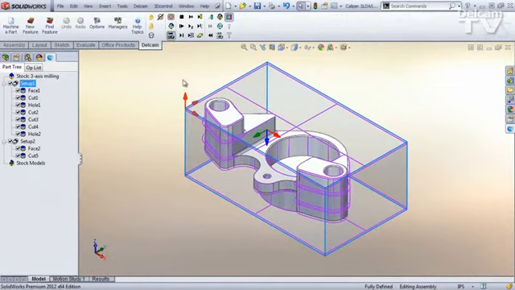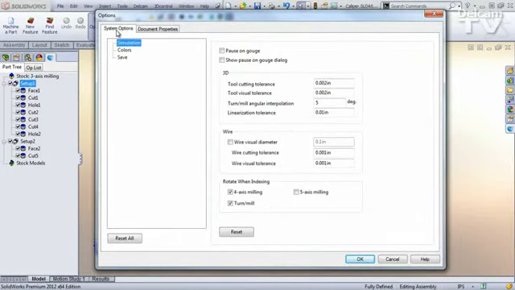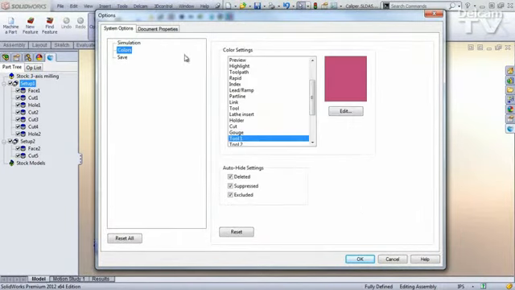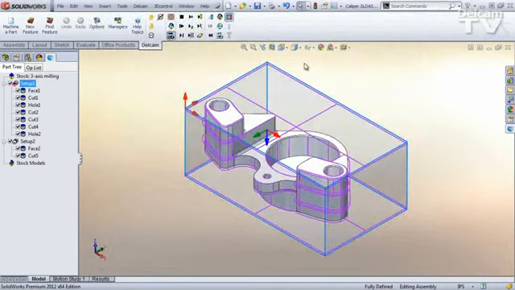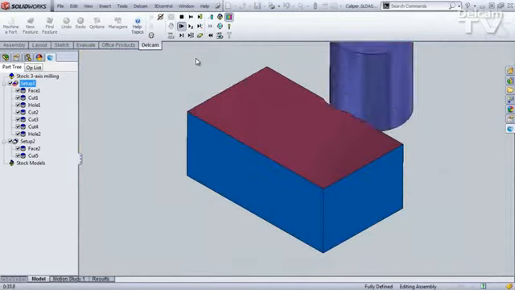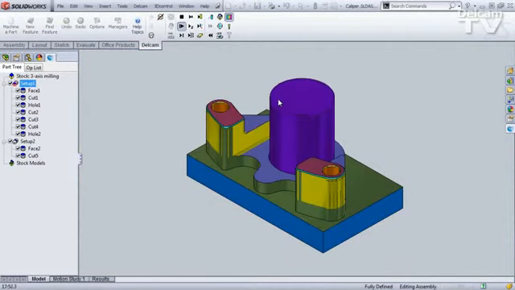The next item are the color improvements. Go to the options, system options, and the colors page, and you have more things to control over here. You have more items that you can control the color on, such as toolpath and rapid indexing moves. They can all be controlled independently now. You can even control the colors of the first 10 tools used in your program. So this just gives you more control over what you're seeing in the interface. If I run a 3D sim, you can see those colors being shown.